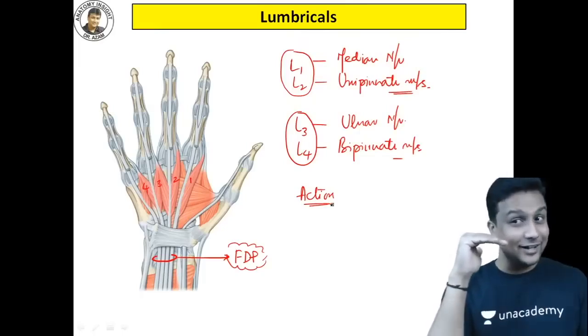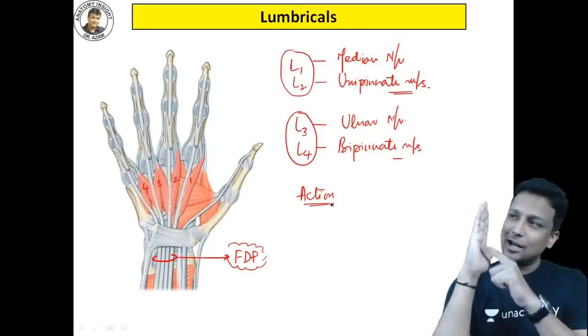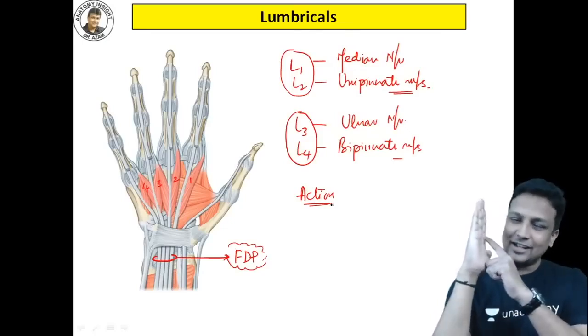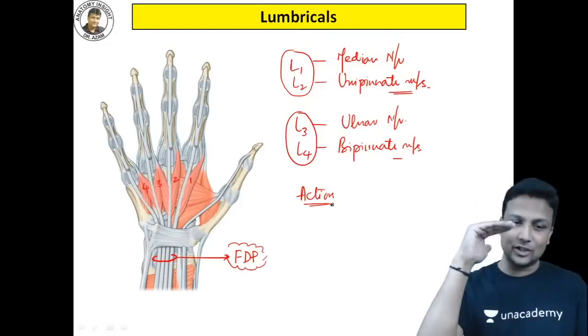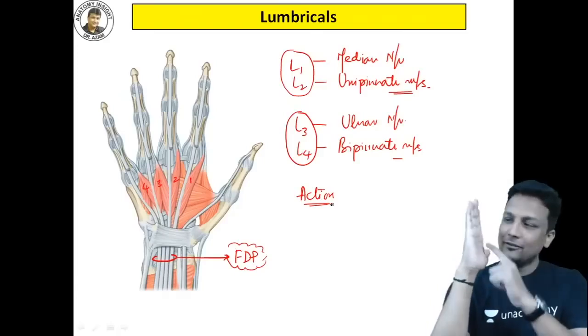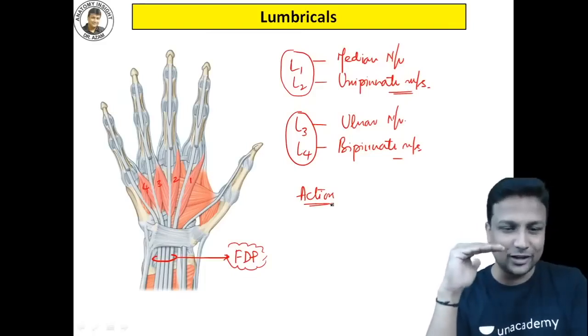So make your hand like L here right now, and you can clearly see what's happening here. So lumbricals are helping in flexion at metacarpophalangeal joint. Flexion at metacarpophalangeal joint and extension at interphalangeal joint. So keeping your fingers straight there. Flexion at metacarpophalangeal joint and then extension at the interphalangeal joint.